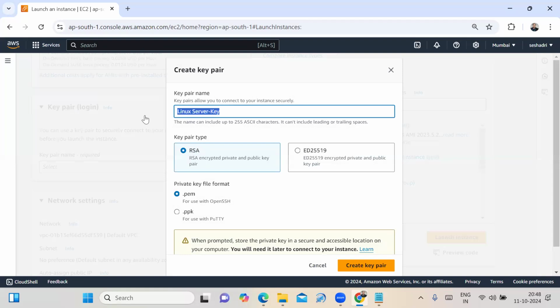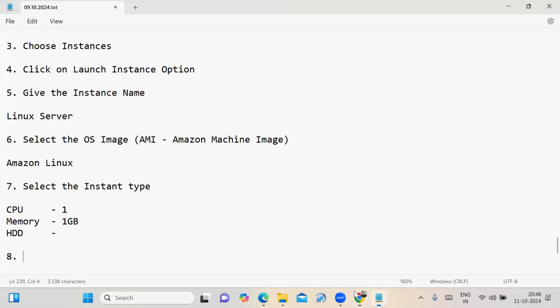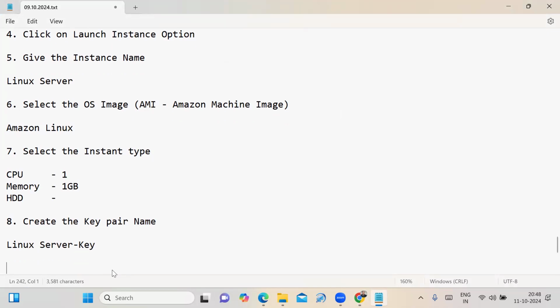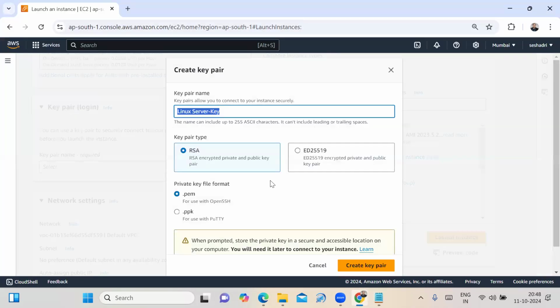You may give any name. See, I have given a relevant name. That is, we have to give the key pair name. See, I have given the key pair name as Linux server key. Key pair type I am selecting RSA. Why? Because RSA provides strong security.